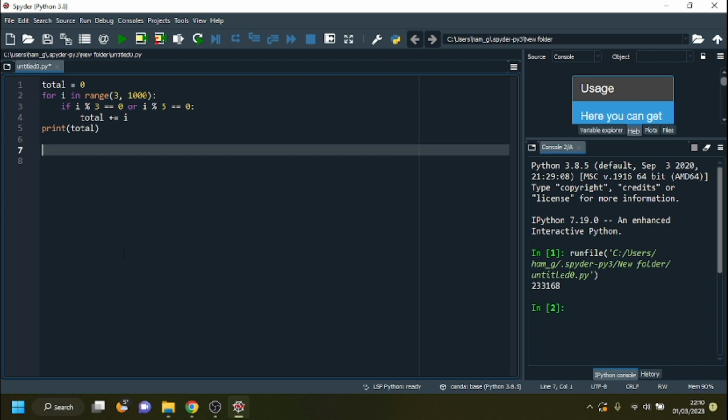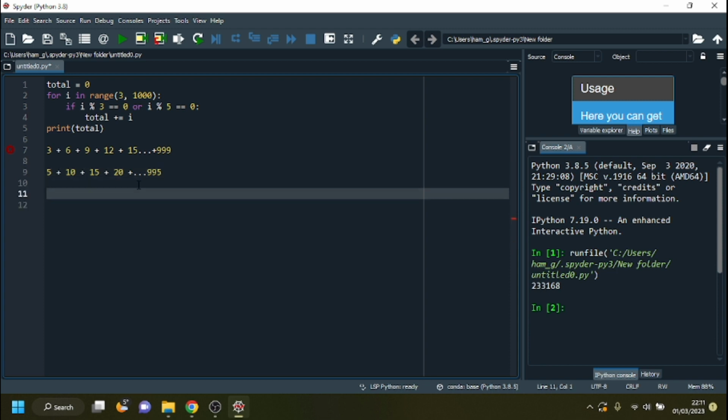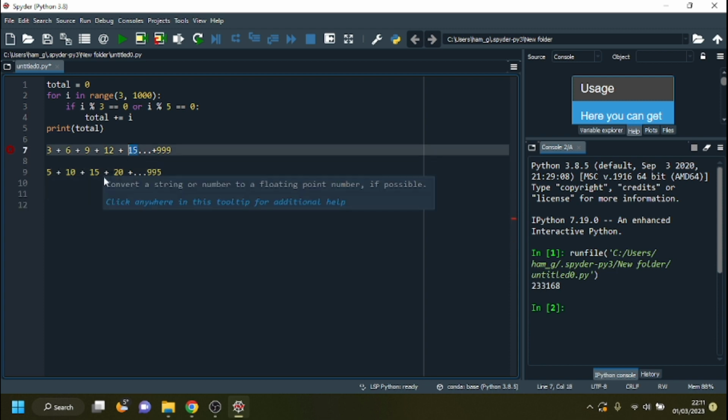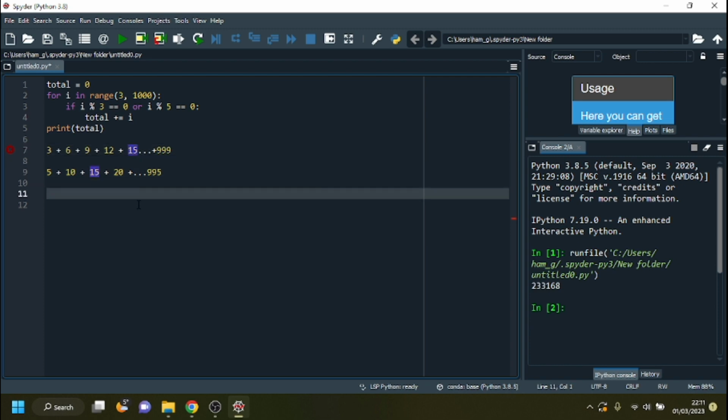We can do this for the 5s as well. So we do the 3s: 3 plus 6 plus 9 plus 12 plus 15, and so on up to 999. And we can do it for the 5s as well: 5 plus 10 plus 15 plus 20, all the way up to 995. Now you'll have noticed a problem here. We're counting the 15s twice, so we need to remove one instance of each one, so 15, 30, 45, and so on.